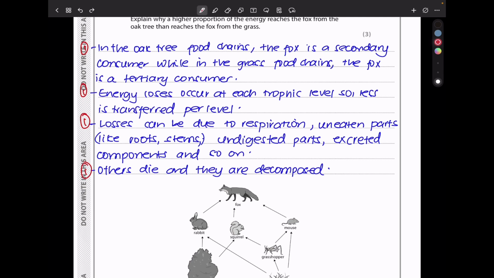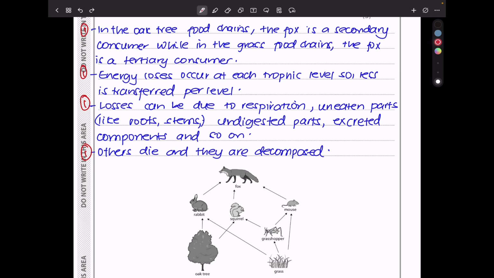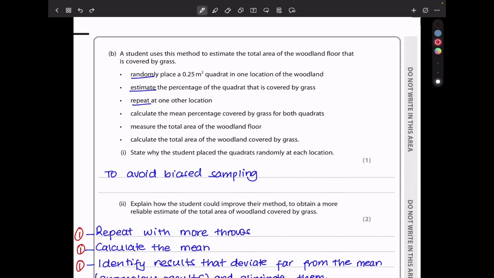Energy losses occur at each trophic level, so less is transferred per level, meaning from the previous one to the next. And losses can be due to respiration. They could be due to uneaten parts like roots and stems. They could be due to undigested parts or excreted parts, and so on, and others could die before they are consumed. In part B, a student uses this method to estimate the total area of the woodland floor that is covered by grass.